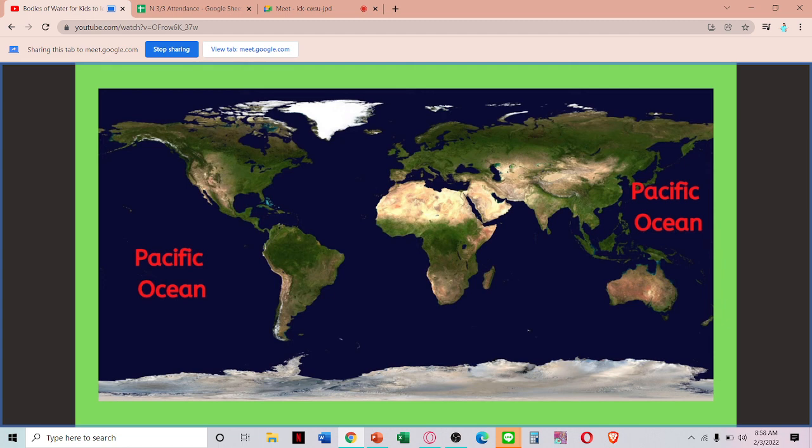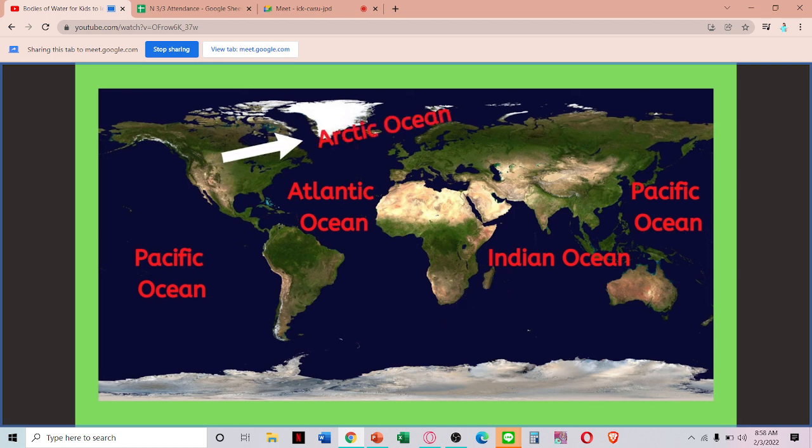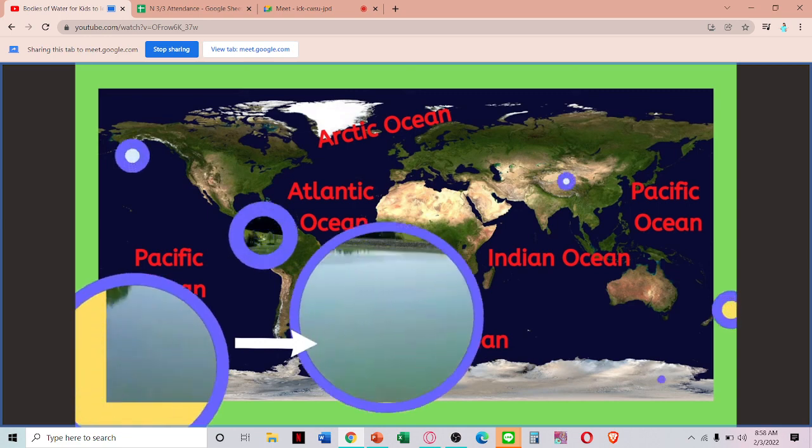The Pacific Ocean, Atlantic Ocean, the second largest ocean. The warmest ocean in the world is called the Indian Ocean. Arctic Ocean is the coldest ocean in the world. Southern Ocean is the ocean around Antarctica.